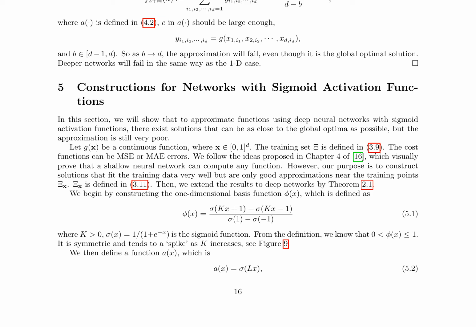Finally, the authors turn to networks with sigmoid activation functions. They begin by constructing a unidimensional basis function phi x, defined in equation 5.1, which is symmetric and tends to a spike as k increases. They then define a function a x, in equation 5.2, which is used to construct solutions that fit the training data very well but are only good approximations near the training points xi x. The results are extended to deep networks by Theorem 2.1.